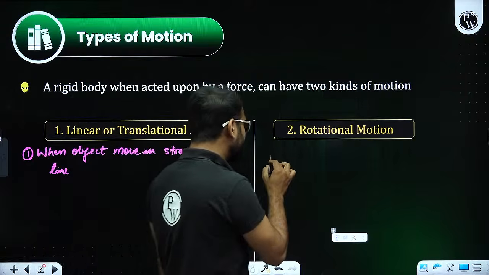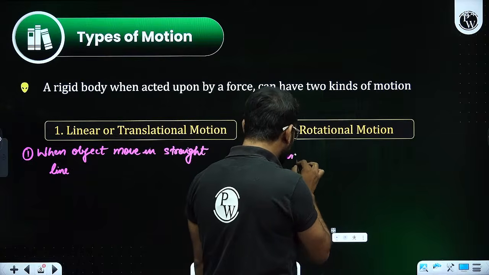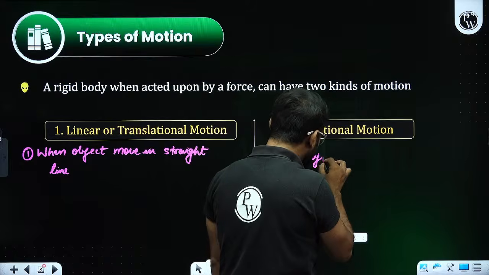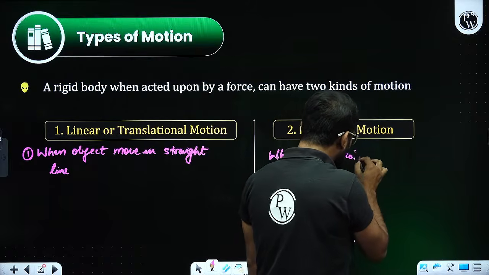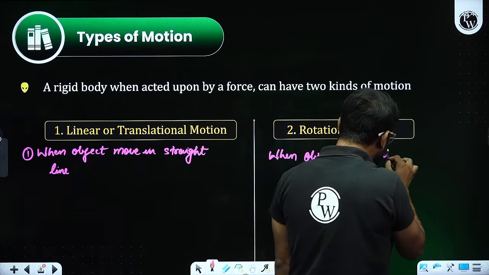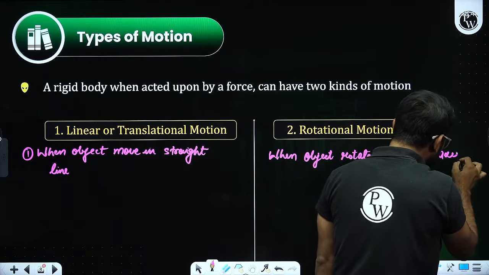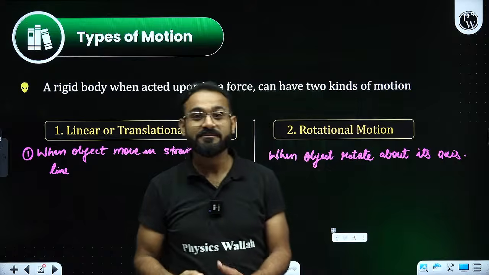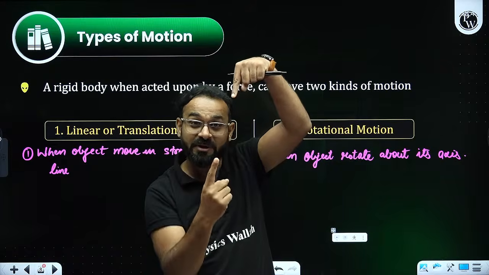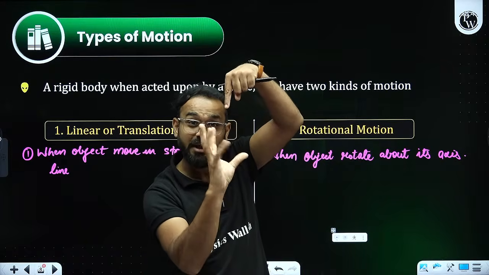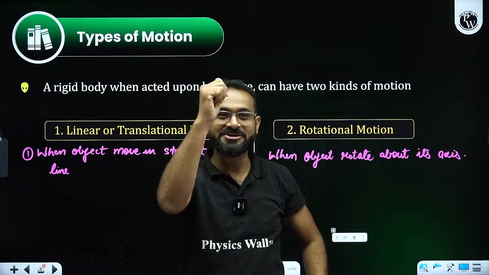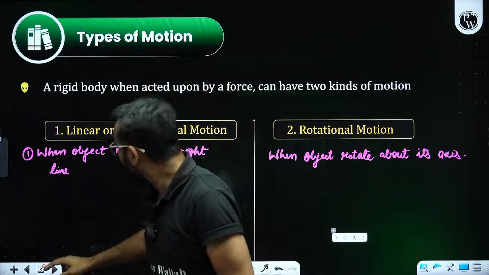Whereas in rotational motion, you write when an object rotates about its axis, like our earth. It has a particular axis, and the earth is revolving around its own axis. Rotational motion. Got it? Fine, sir.